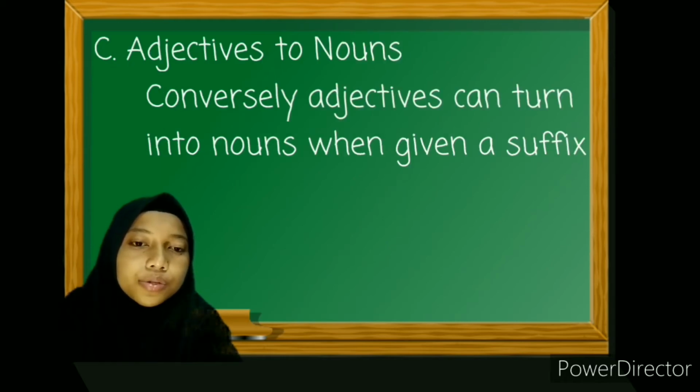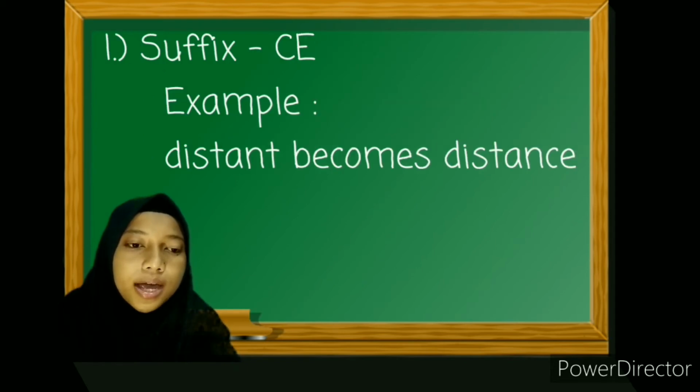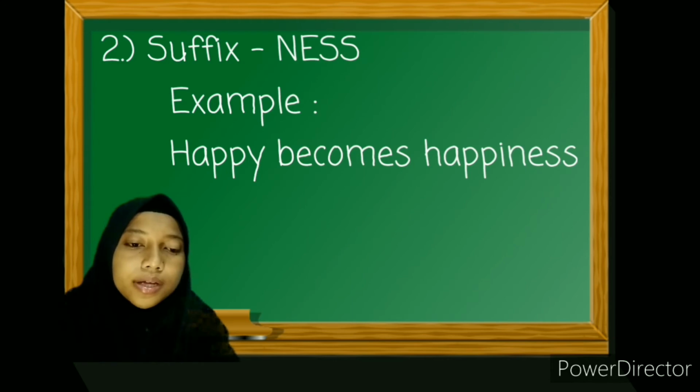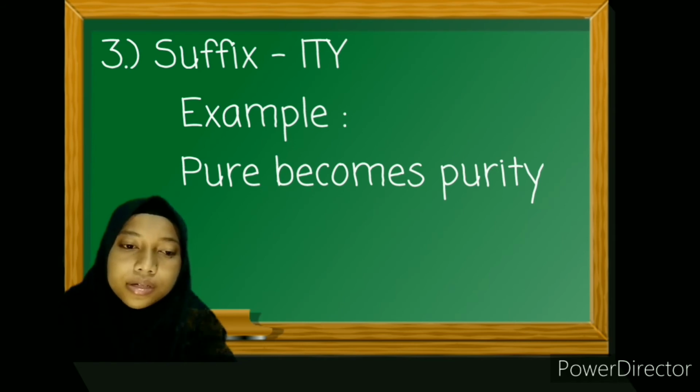C. Adjectives to nouns. Conversely, adjectives can turn into nouns when given a suffix. Number 1. Suffix ce. For example, distant becomes distance. Number 2. Suffix ness. For example, happy becomes happiness. 3. Suffix ity. For example, pure becomes purity.